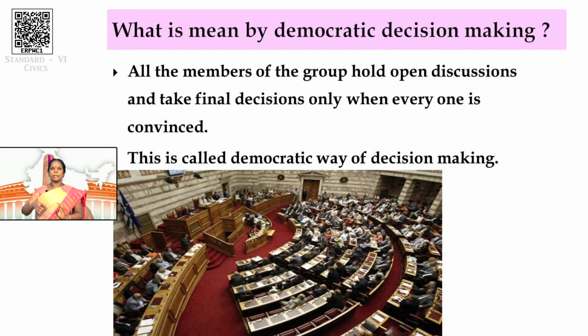Once again I am saying, listen, here the decision on public affairs will not be taken by the leader in the assembly. All the members in the assembly take part in the discussion and provide their decision, and the leader will take the decision only when everyone is convinced with that. That is called democratic decision making. And our country India is following a democratic form of government successfully.